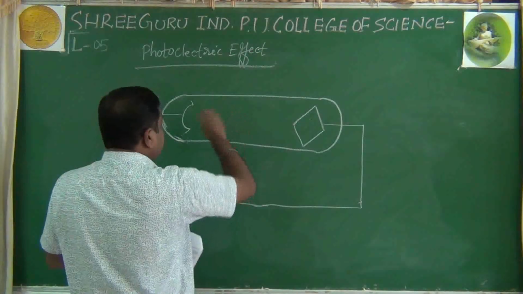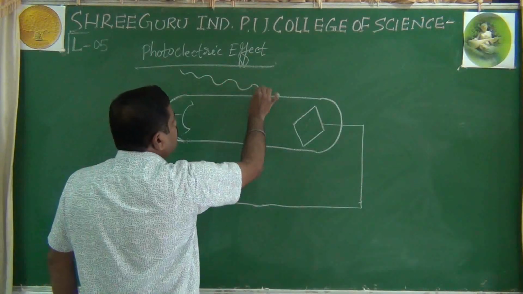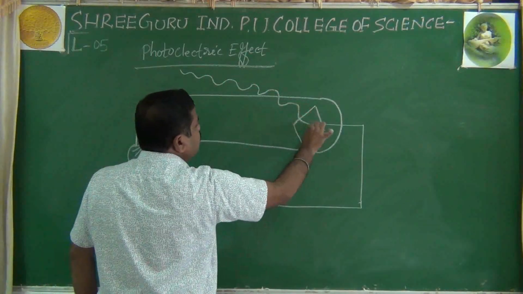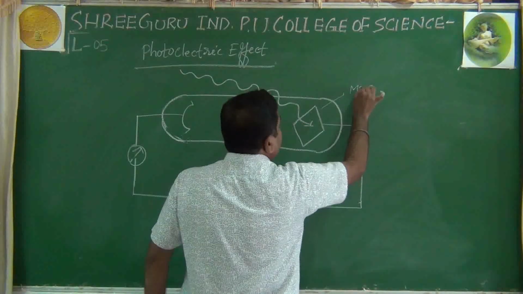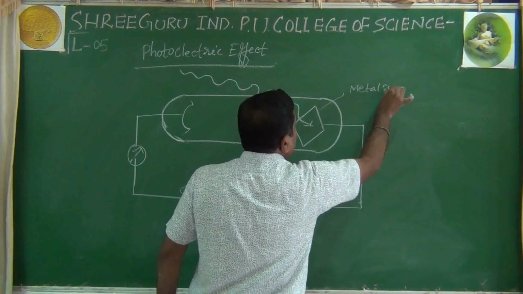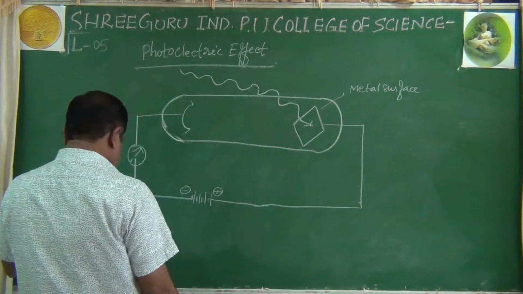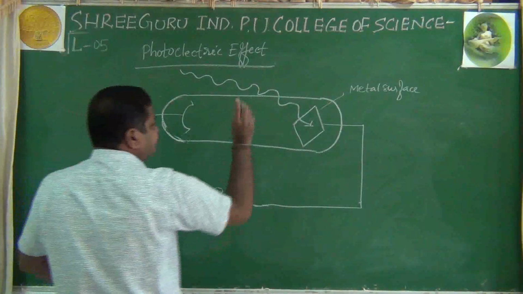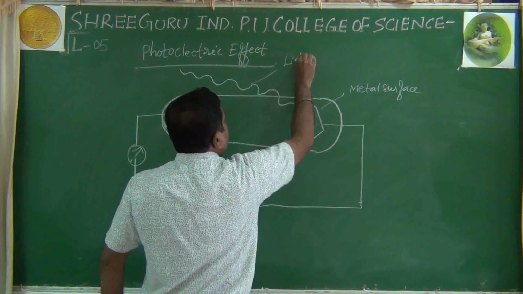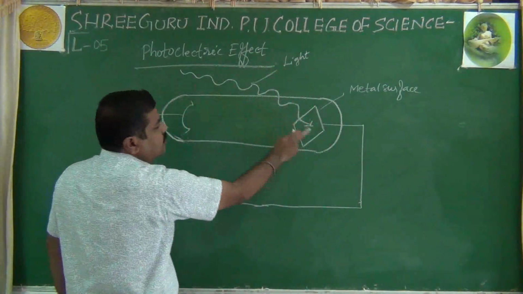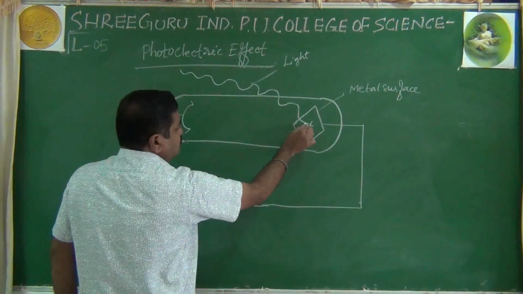Okay, so see, when you pass light of suitable frequency on the metal surface, what you are observing in this diagram is that when light of suitable frequency is incident on the metal surface, electrons are ejected out.